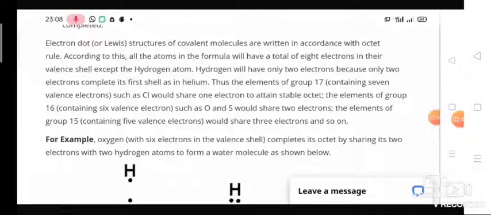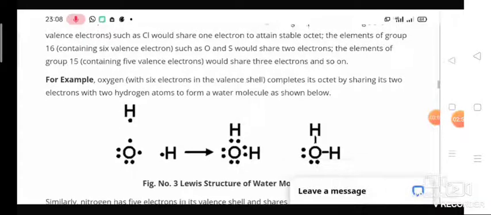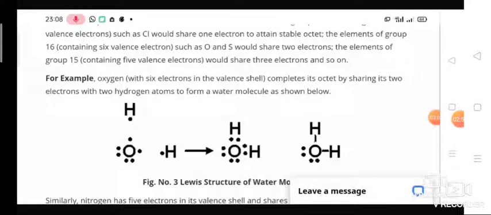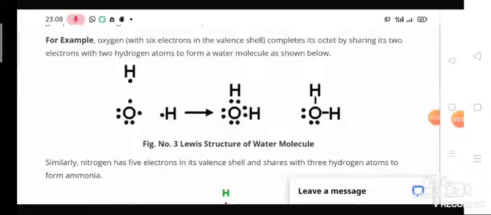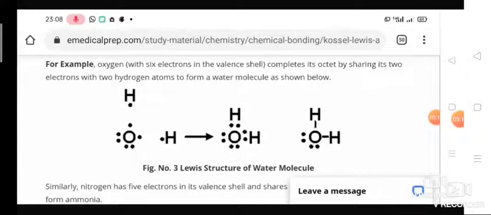So when you see these rules, first we have to count the number of electrons. According to this, all the atoms in the formula will have a total of 8 electrons. For example, oxygen. Oxygen has 6 valence electrons. So it combines with 2 hydrogen atoms to form a water molecule. Thus the bond formed between hydrogen and oxygen is a single bond. So this is the Lewis structure for the water molecule.